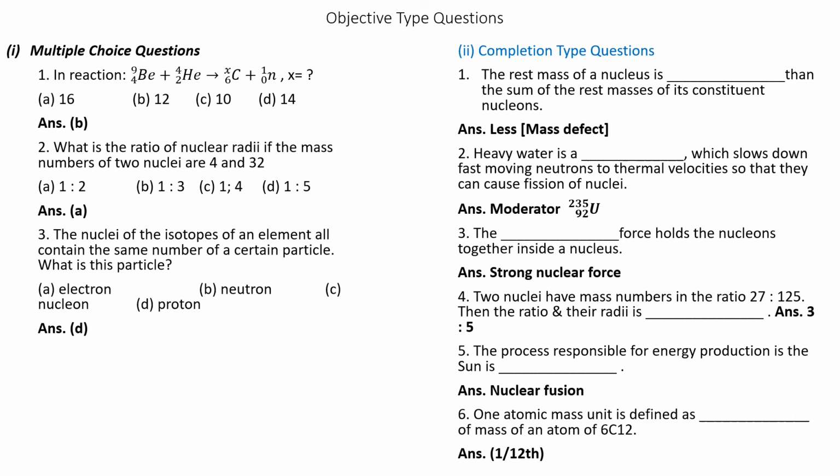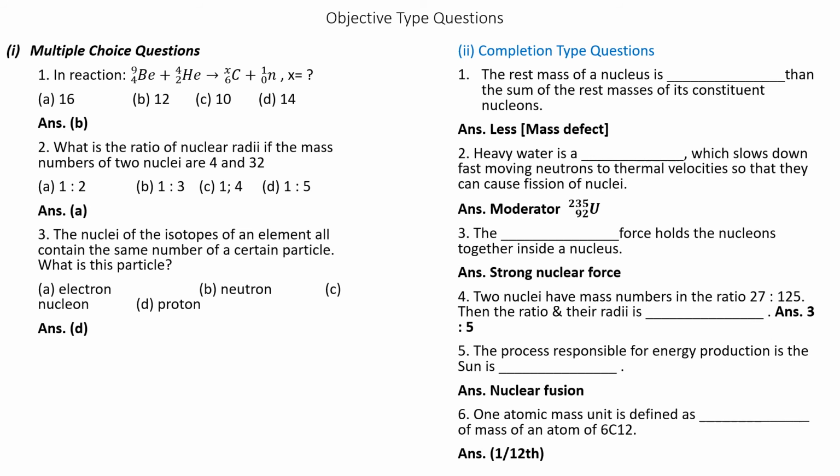In the reaction Be-9 (atomic number 4) plus He-4 (atomic number 2) splits up and gives X C 6 plus 1 n 0, we have to find the value of X, that is the superscript of C, that is carbon.